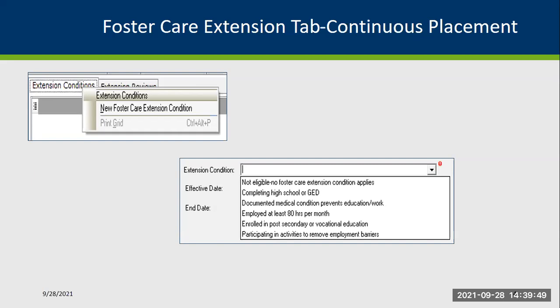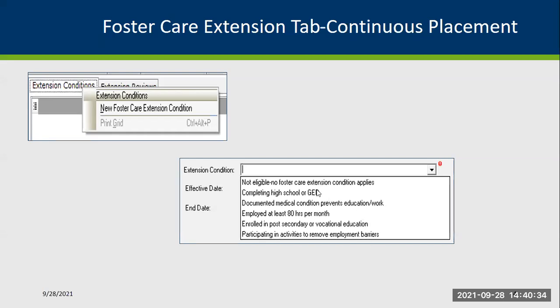And then you're going to return to the continuous placement for that particular youth. And you're going to enter the information about extension conditions under the continuous placement, which is located under the permanency folder. And as you can see on the other screenshot located toward the bottom of this slide, workers will then need to select an extension condition, and that could be not eligible or completing a high school GED, documenting medical condition that prevents education or work, employed at least 80 hours per month, enrolled in a post-secondary or vocational education program, and participating in activities to remove employment barriers.